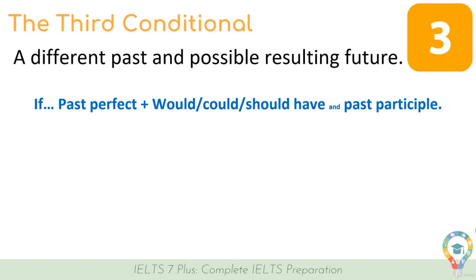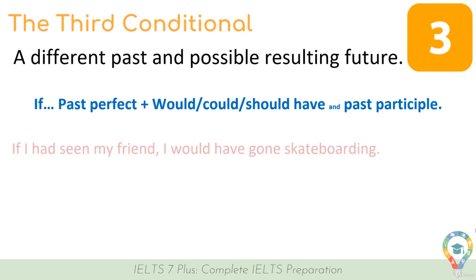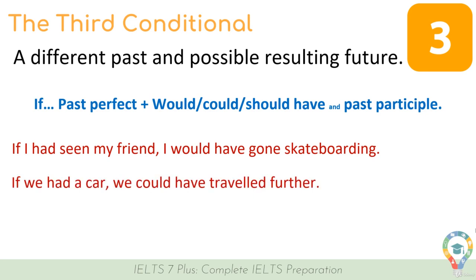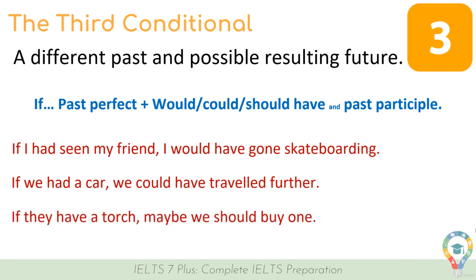And here are some examples of the third conditional. If I had seen my friend, I would have gone skateboarding. If we had a car, we could have travelled further. If they have a torch, maybe we should buy one. So there are three examples for the third conditional.